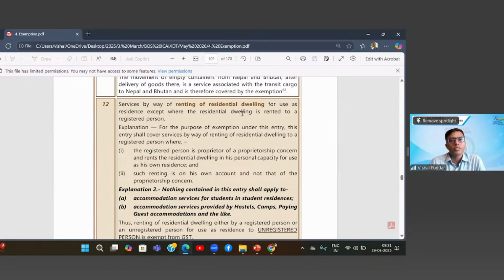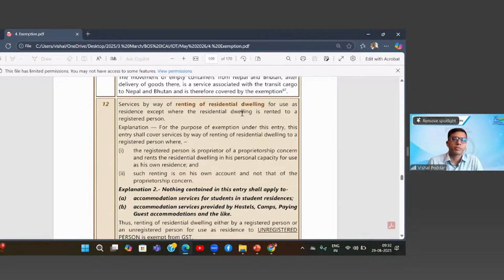In such case, since this bank is a registered person under GST, when I'm giving this to such registered persons, there is no exemption. It is now taxable. But the good part is, as a flat owner, for me there is no liability because this is taxed under RCM. So this is the basic entry.